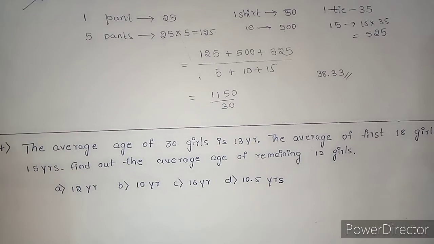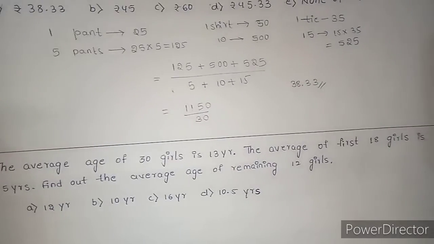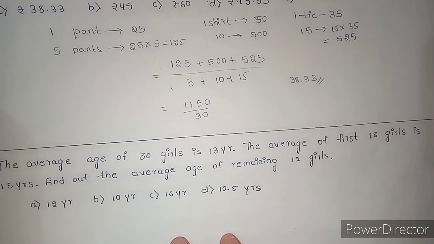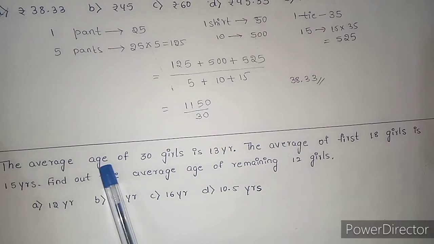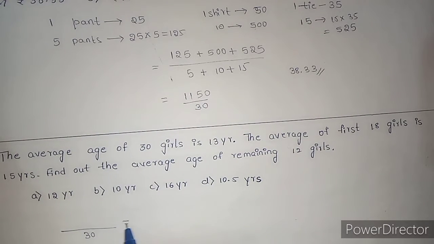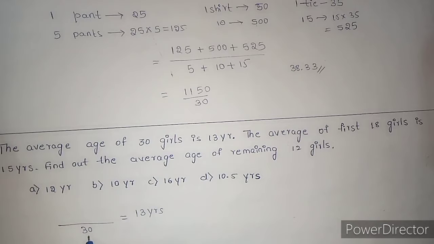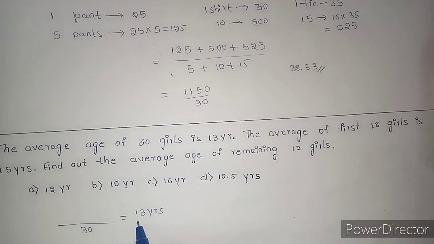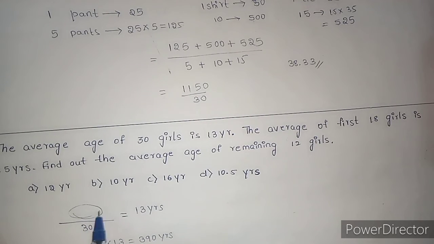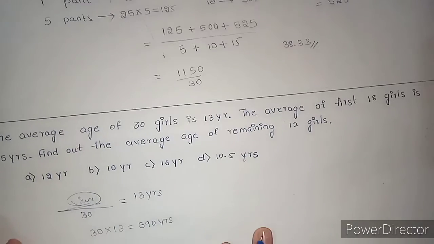14th question. The average age of 30 girls is 13 years and the average of first 18 girls is 15 years. Find out the average age of remaining 12 girls. Here the average age of 30 girls is given. Total 30 girls and their average age is 13 years. When I multiply total number of girls to average, what I will get? I will get the sum of the ages of 30 students, right? 30 into 13, that is 390 years. Total, this we got. Sum of ages, right?